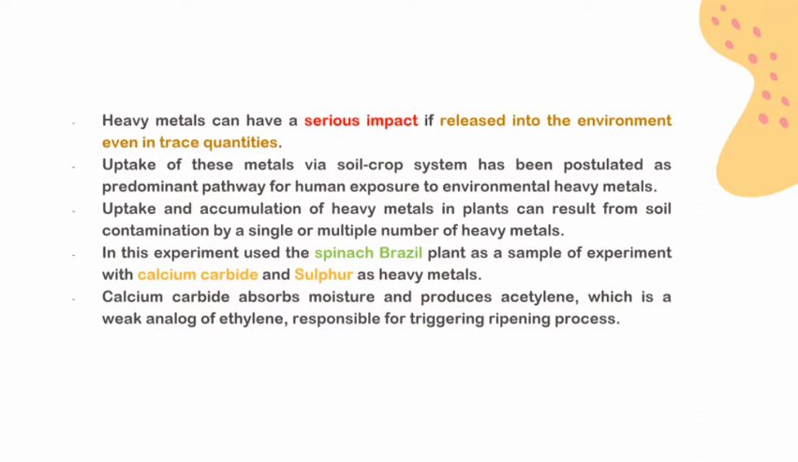of heavy metals. In this experiment, we use the spinach Brazil plant as a sample, with calcium carbide and sulfur as the heavy metals. Calcium carbide absorbs moisture and produces acetylene, which is a weak analog of ethylene, responsible for triggering the ripening process.